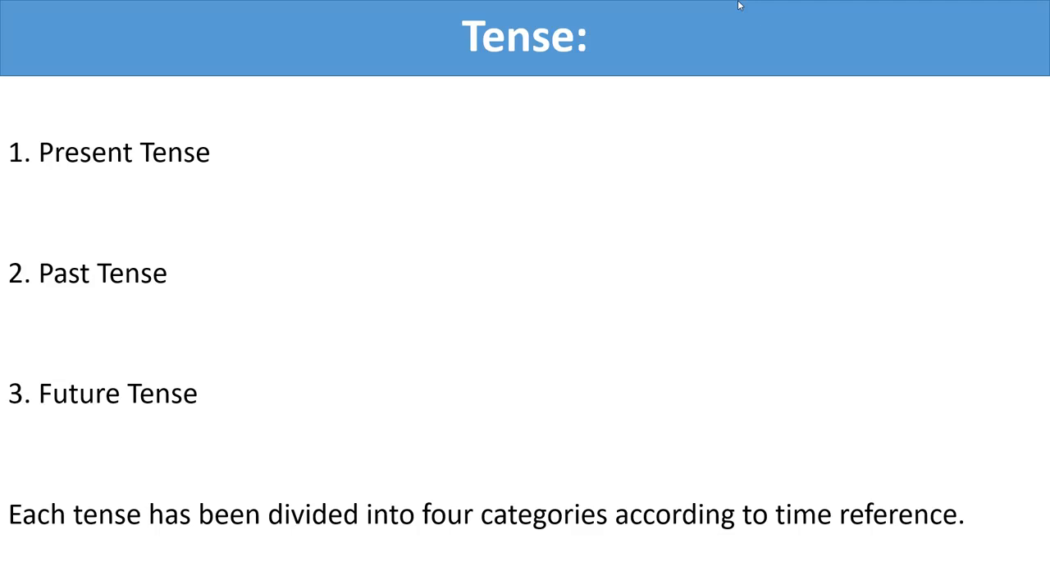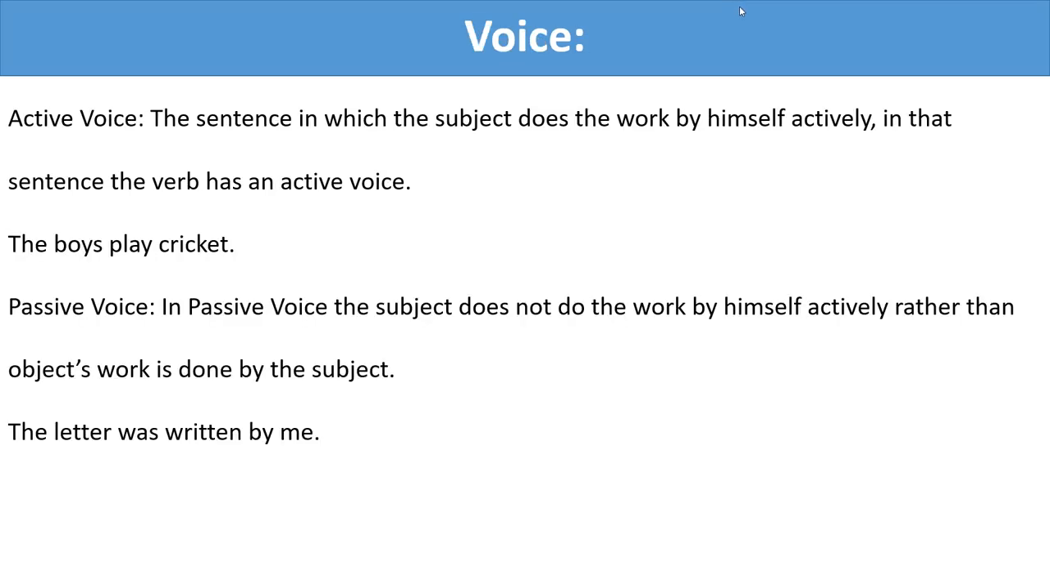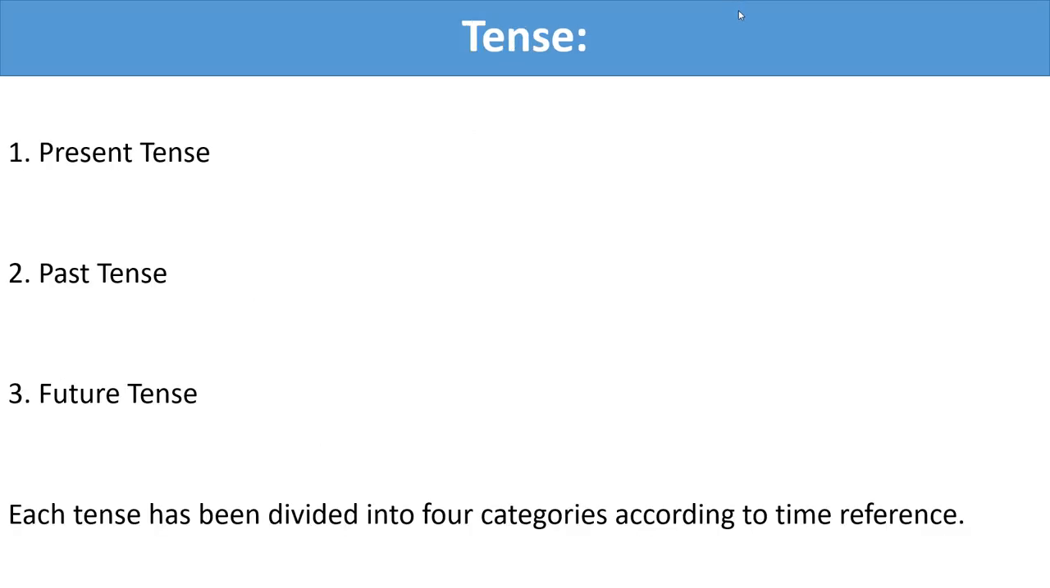Then tense has been divided into 4 categories according to time reference. Before going to voice, I want to remind you of other main aspects of present tense. Present tense has been classified into present indefinite tense, present continuous tense, present perfect tense, and present perfect continuous tense. So, what is present indefinite tense?